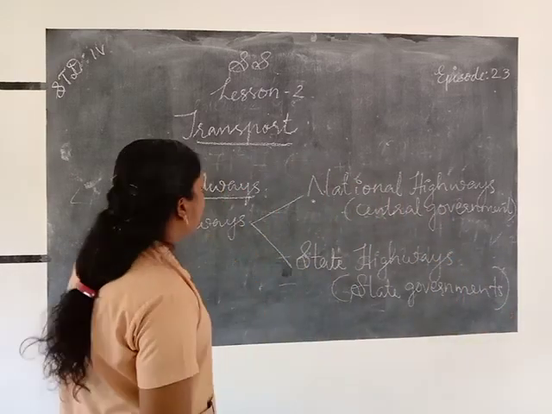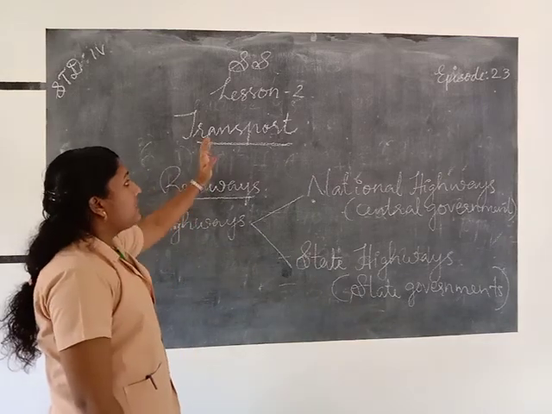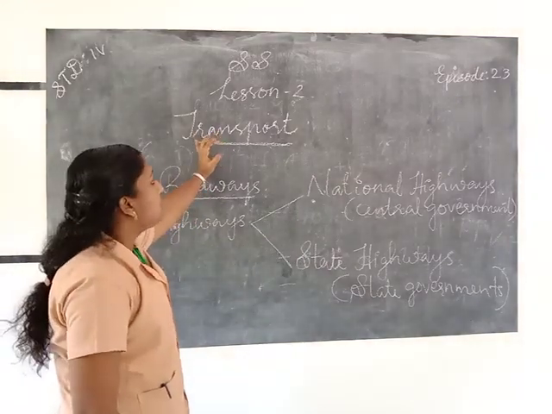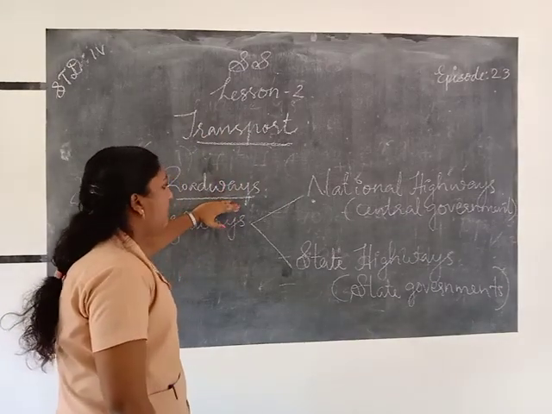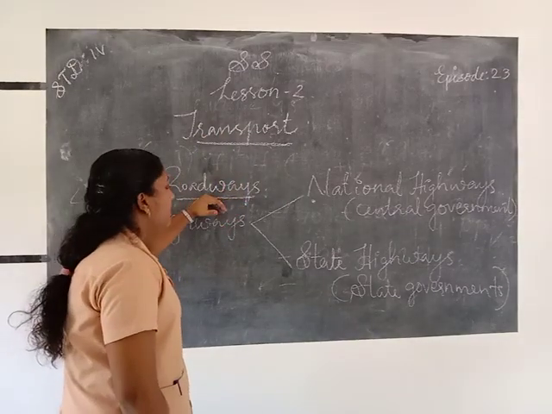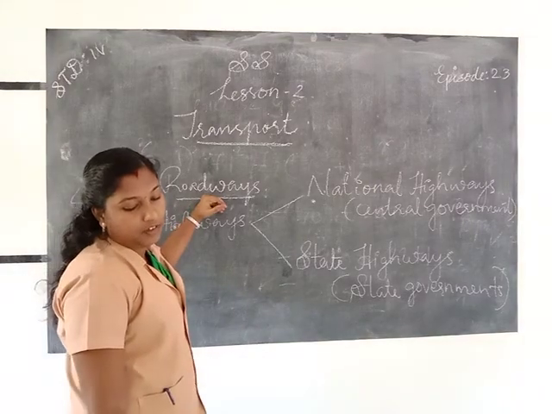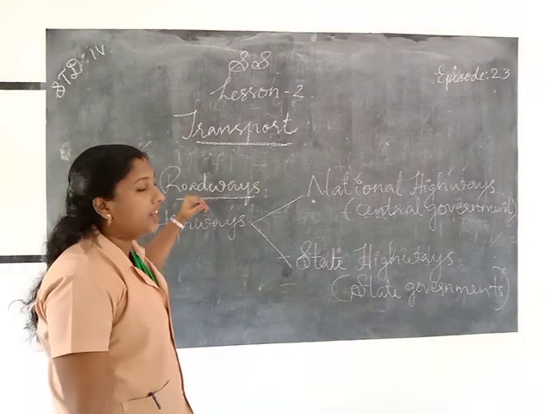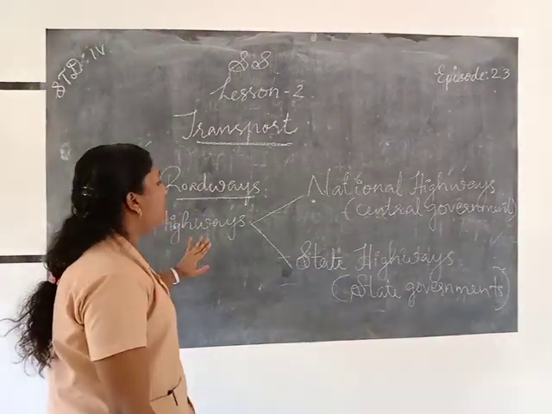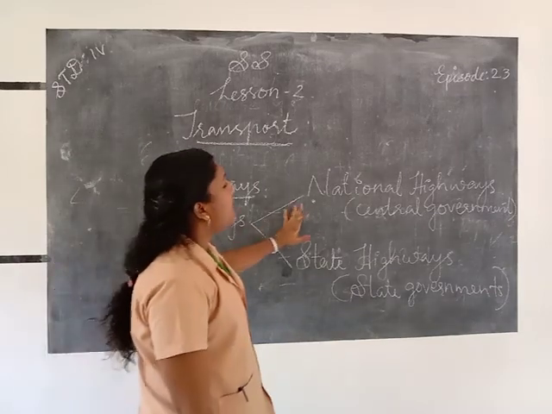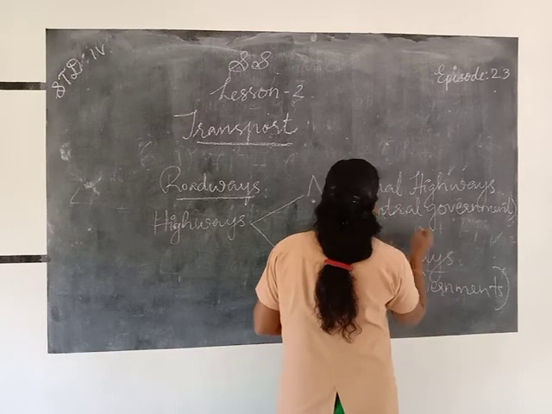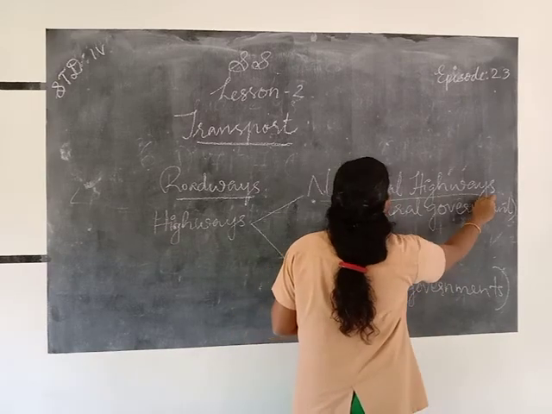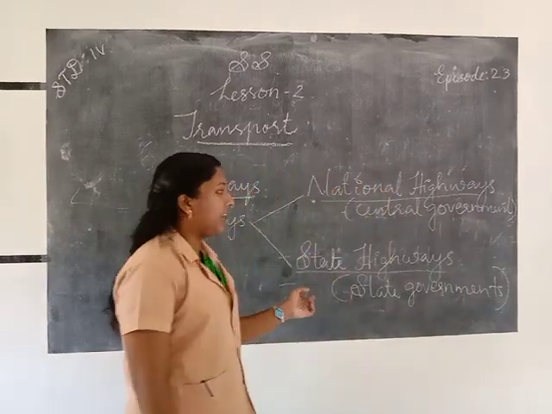Children, all of you listen. Here in this chapter we learn about the means of transport. We know that India has a large network of roadways. The most important roads in our country are highways. Highways are of two types: national highways and state highways.